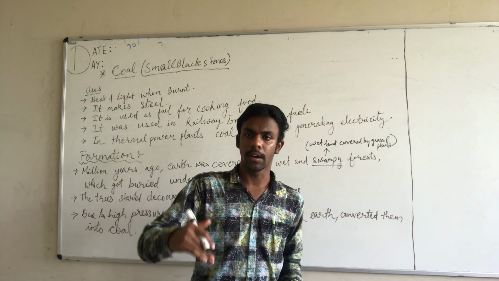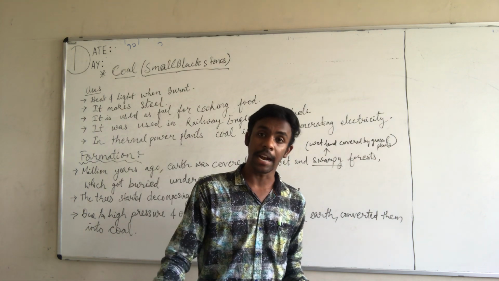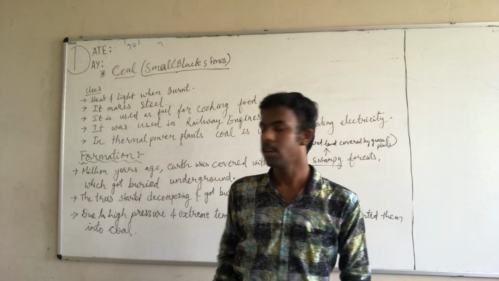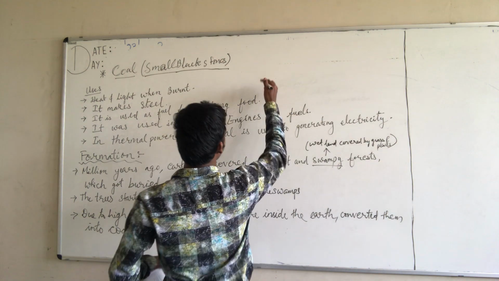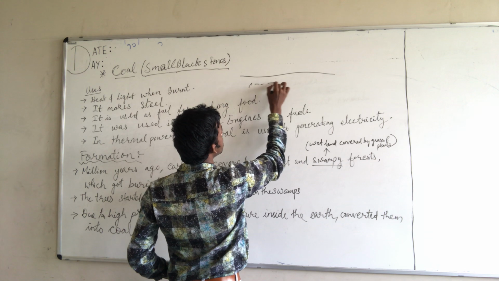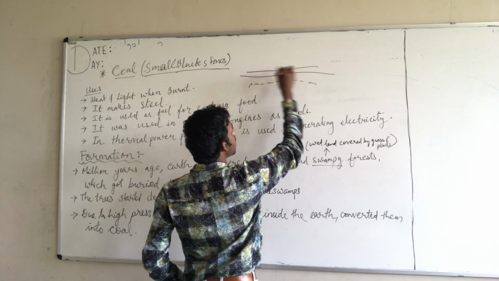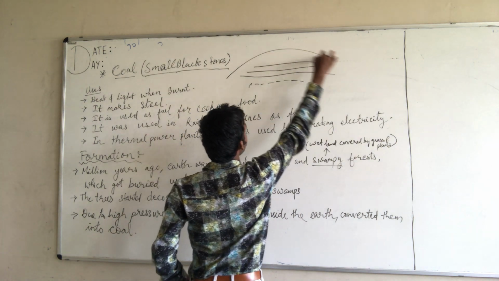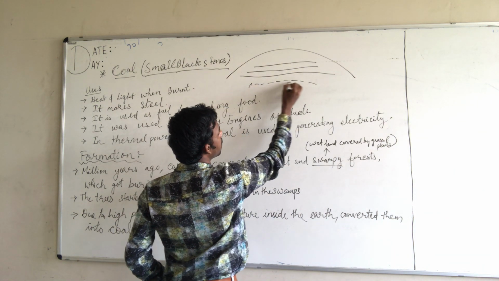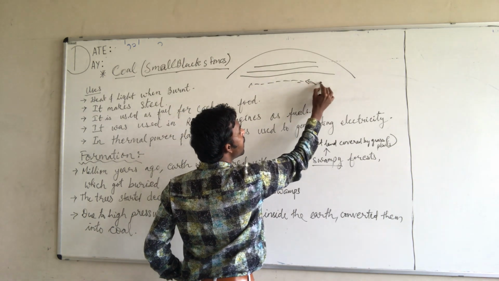Such elements just got covered on the surface of the trees that were decomposed. Suppose here the trees were decomposed, and it had kind of 3 layers above it. See, this is a land, and these were the trees that were decomposed, means it got dead. These are the dead trees.